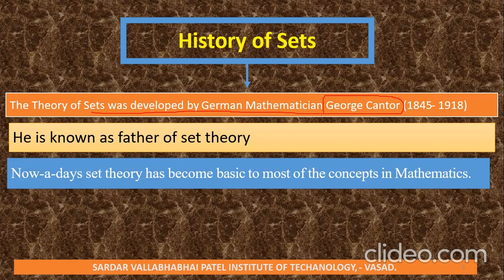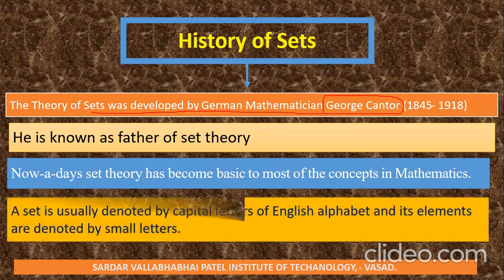If we know set theory, then we can easily understand the concepts of mathematics. A set is usually denoted by capital letters of the English alphabet, and its elements by small letters. So if we write and define a set, we always write it in capital letters, and its elements in small letters.